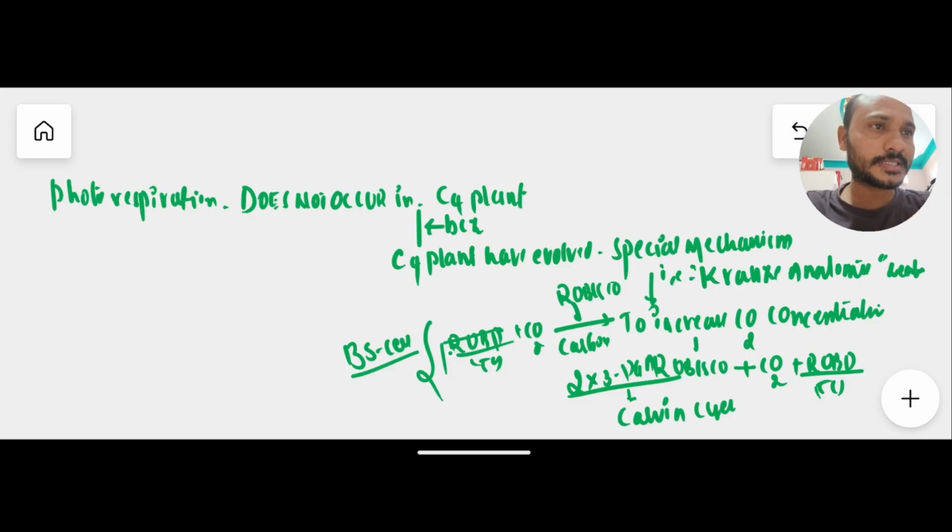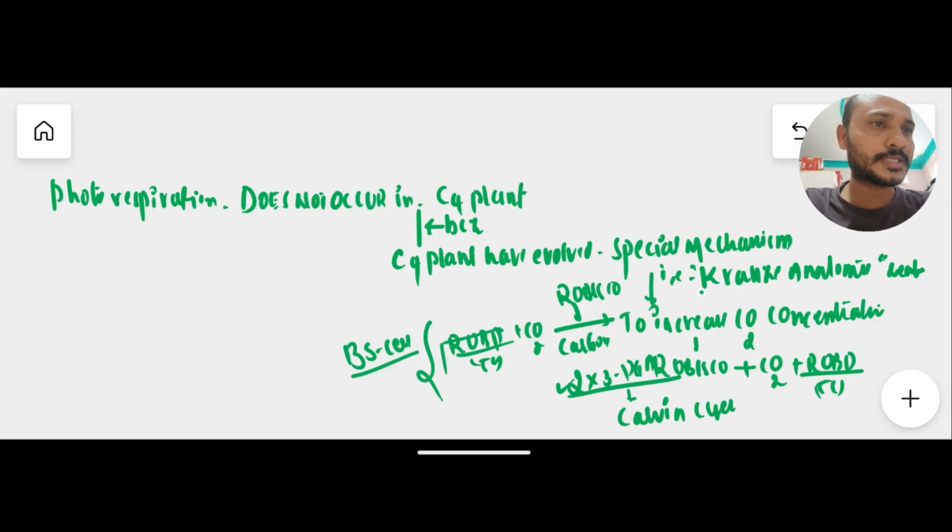So this carbon dioxide fixation occurs only in bundle sheath cells. In the bundle sheath cell only, the RuBisCO enzyme acts as a carboxylase enzyme. That carboxylase enzyme binds the carbon dioxide to the RuBP, then it enters into the Calvin cycle like that. So that's why the photorespiration process does not occur in C4 plants. This is the important concept here.